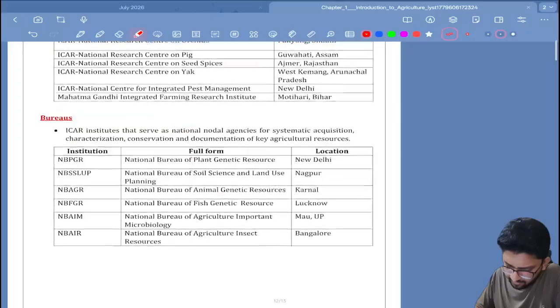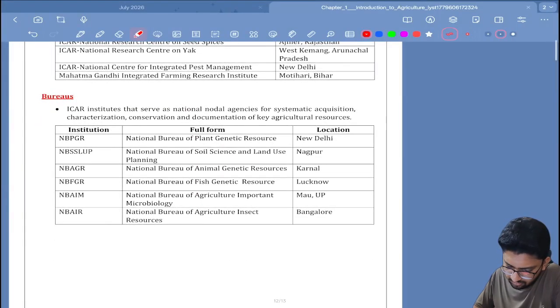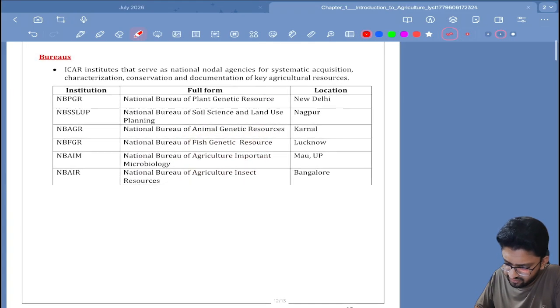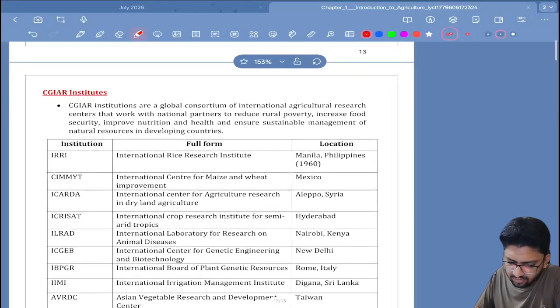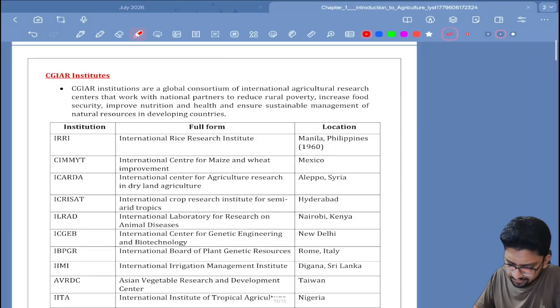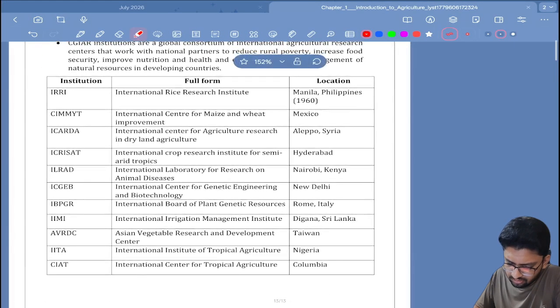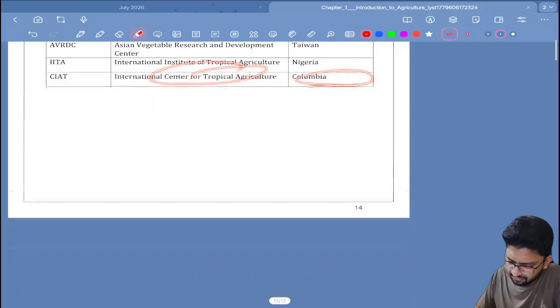Okay. Then bureaus. These are the bureaus: plant genetic resource, soil science, land use planning, National Bureau of Animal Genetic Resources, Fish Genetic Resources, National Bureau of Agriculturally Important Microorganisms, National Bureau of Agricultural Insect Resources. Then we have CGIAR institutions. So this is the list of the institutions and their locations, their full forms.